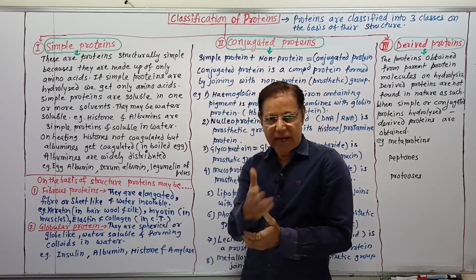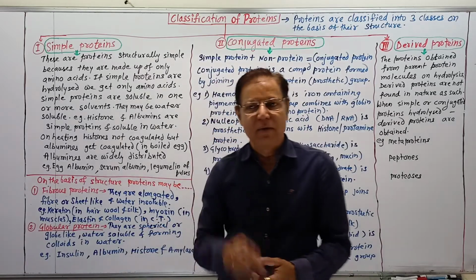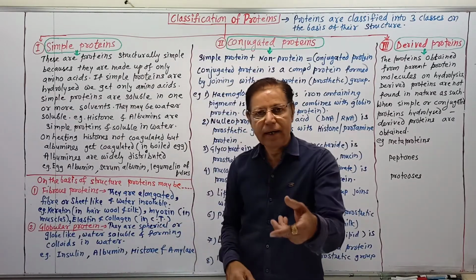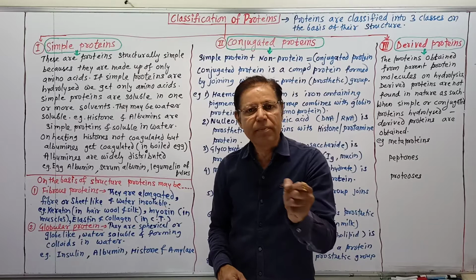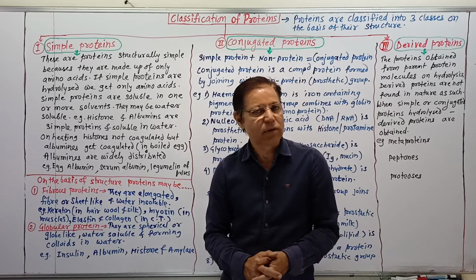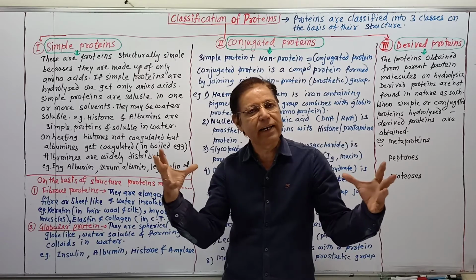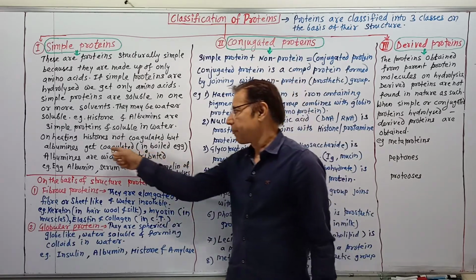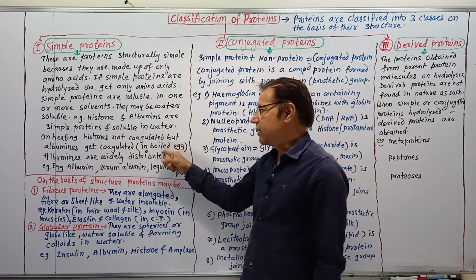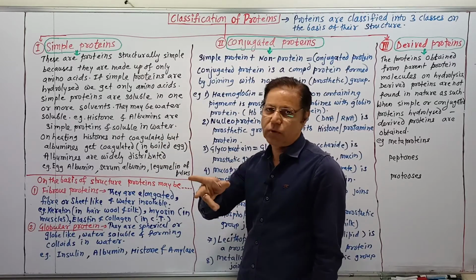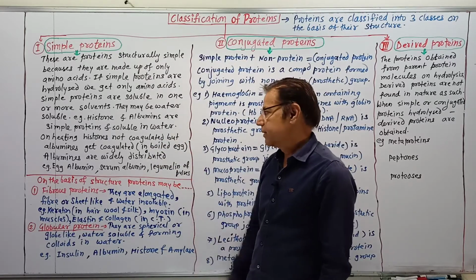You experience this whenever you add albumin to hot water, it becomes white and coagulates. So albumin shows coagulation on heating while histones do not.